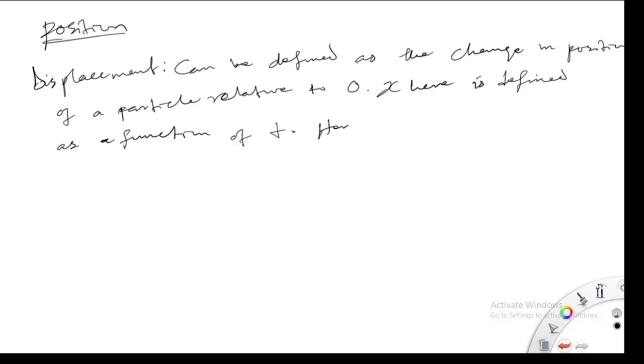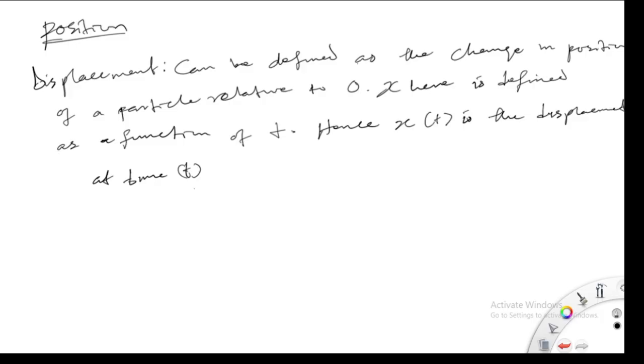Hence we can say X of t is the displacement at time t.